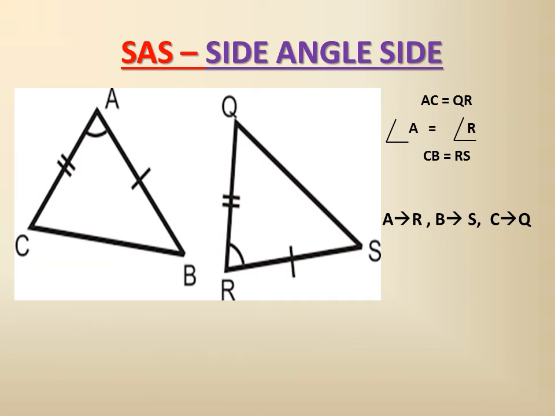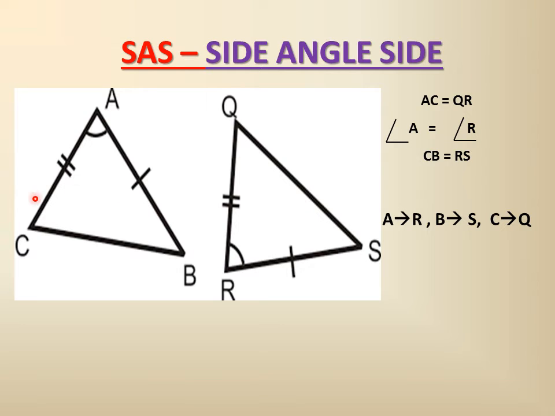Now here again SAS, but here you see the two triangles ABC and QRS. In this you see just the orientation has changed. In the first triangle we are considering at the vertex A the angle and the two sides where the angle forms. And in the other triangle we are considering R. Here in this triangle we are considering point A and the other is R.